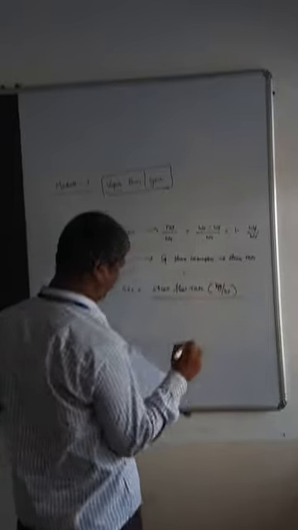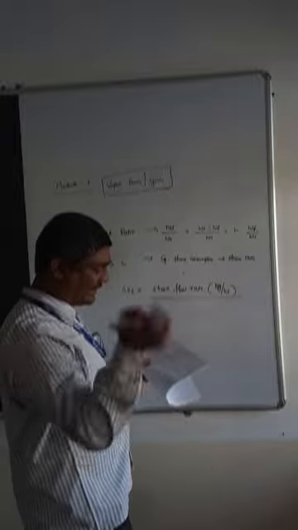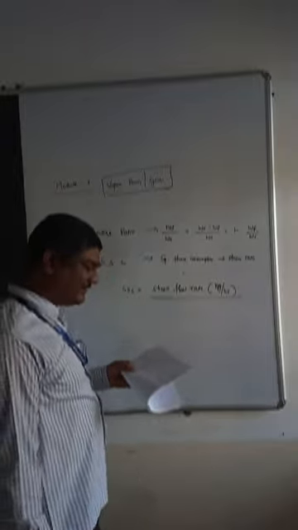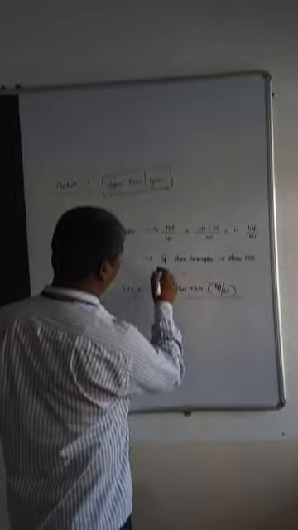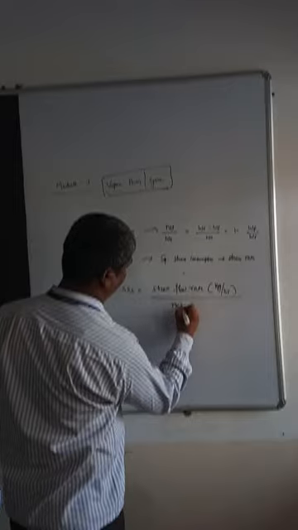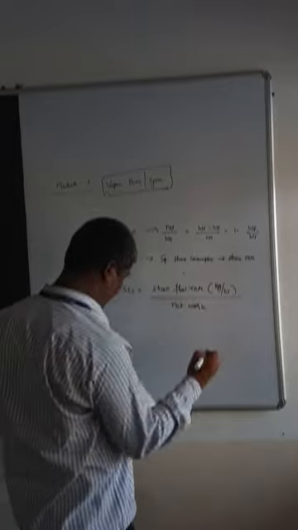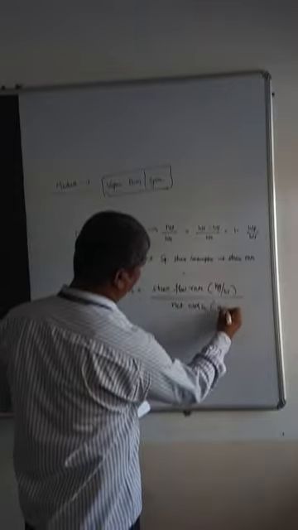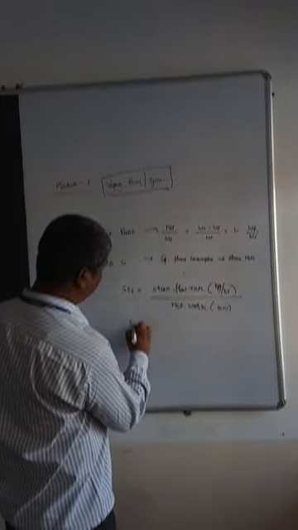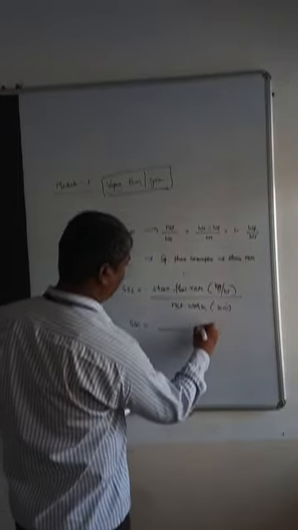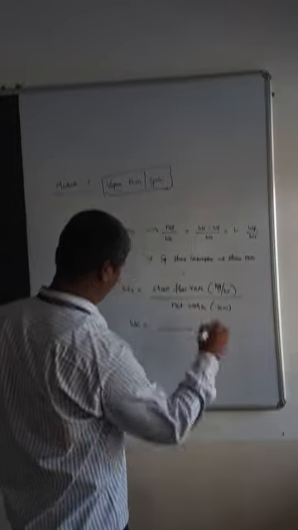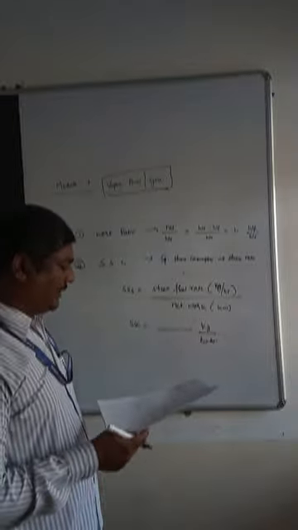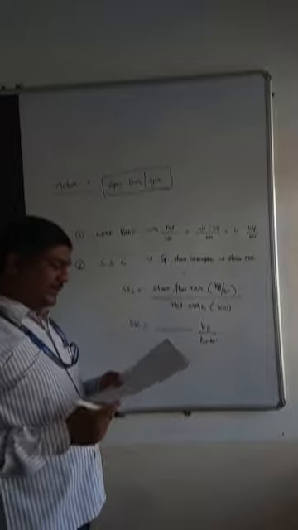Per unit power developed is net work in terms of kilowatt. So what is SSC? SSC is in terms of kg per kilowatt hour. So this is SSC. Right. So this is how we need to understand.